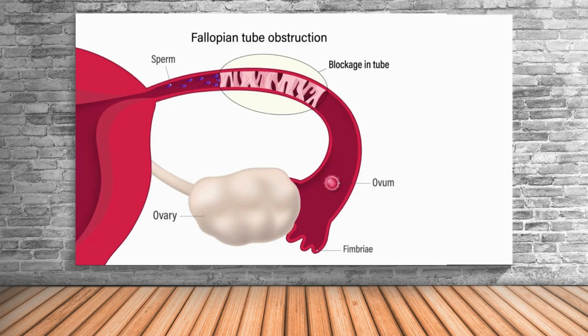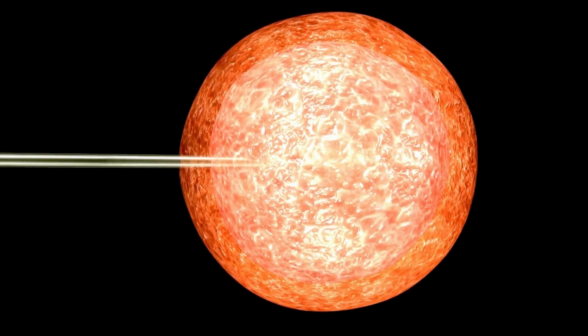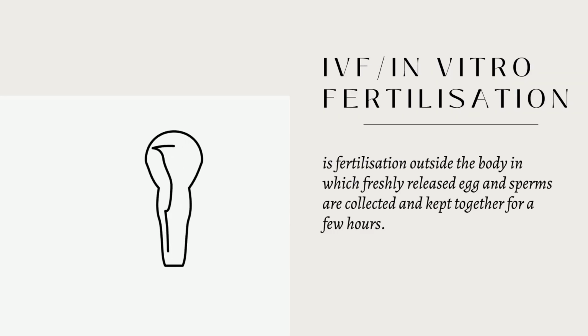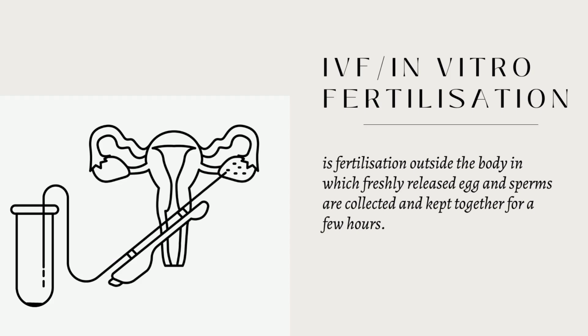However, in some women, oviducts are blocked. These women are unable to bear babies because sperms cannot reach the egg for fertilization. In such cases, doctors collect a freshly released egg and sperms and keep them together for a few hours for IVF, or in vitro fertilization, that is, fertilization outside the body.